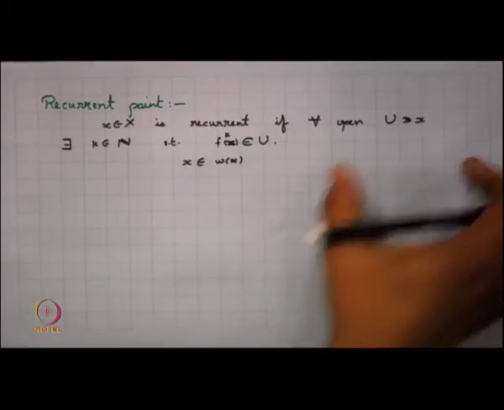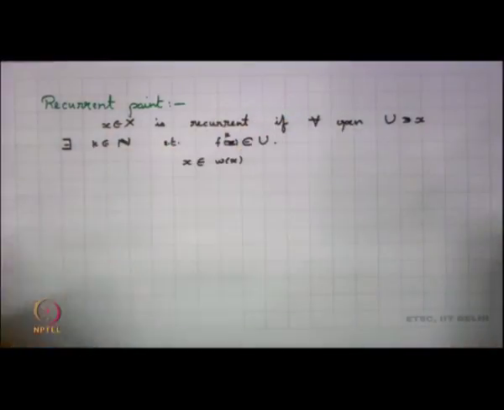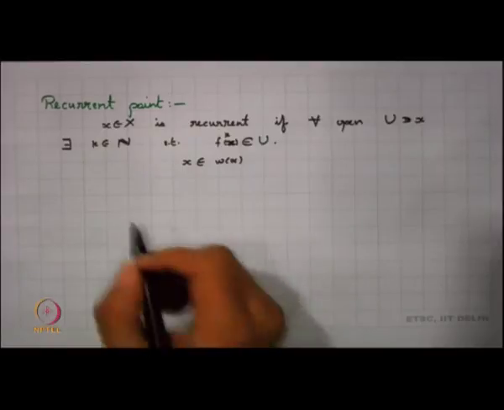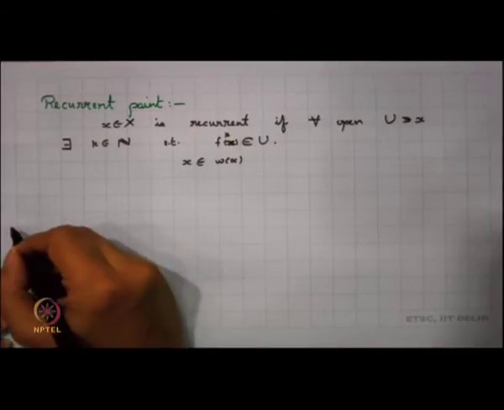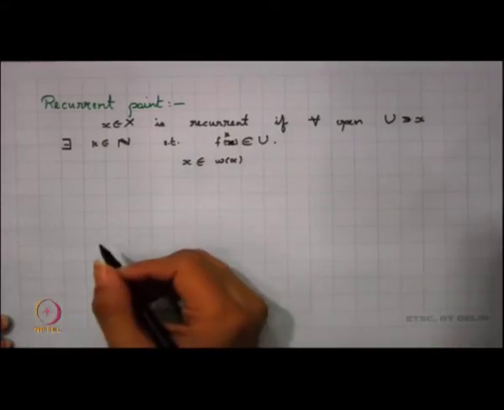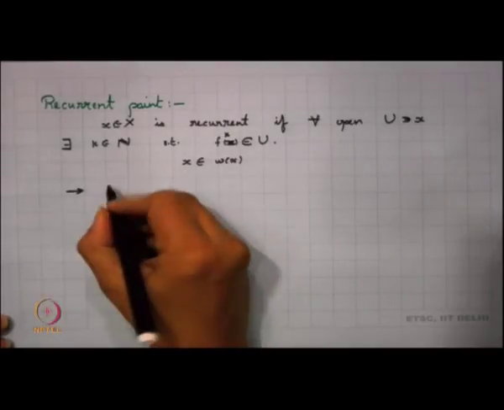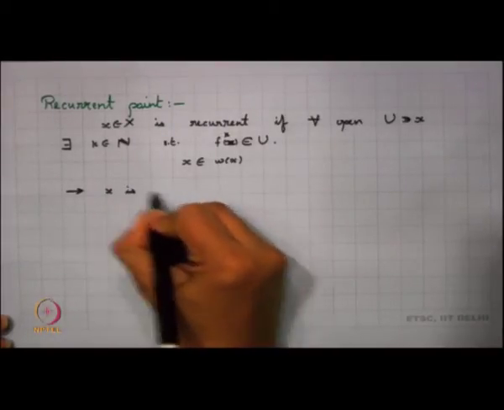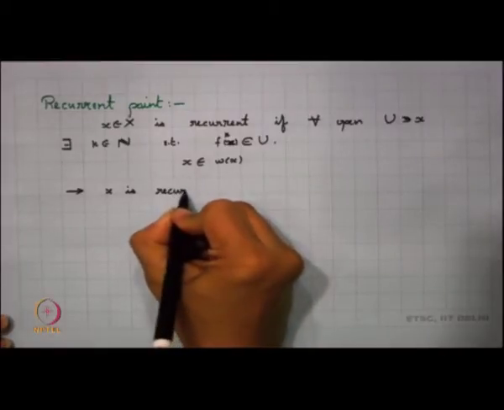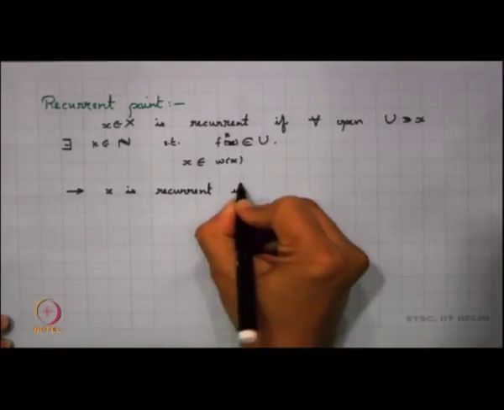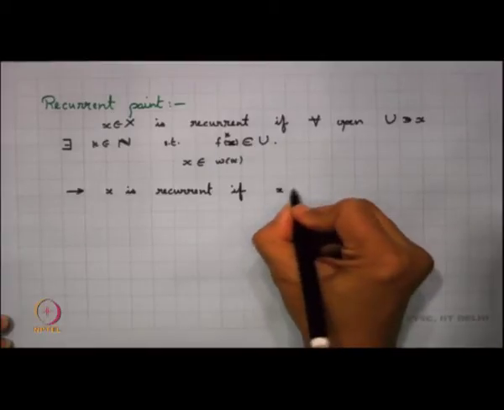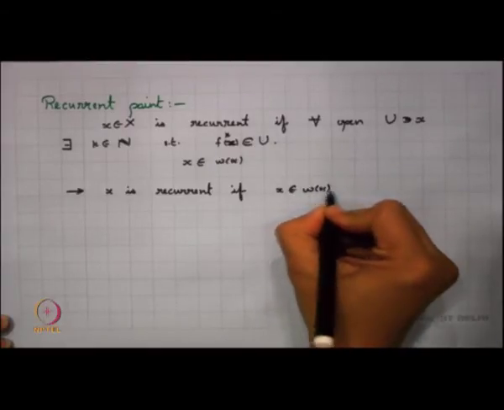So this very part means that x belongs to omega x, and so I can say that x is recurrent if x belongs to omega x.